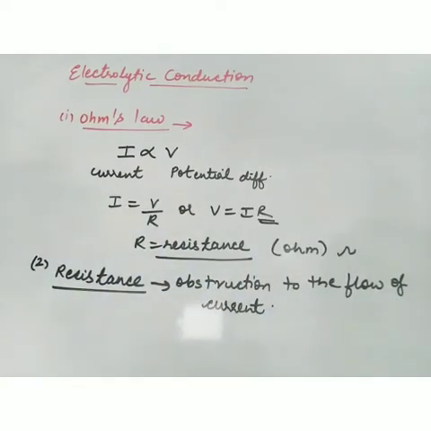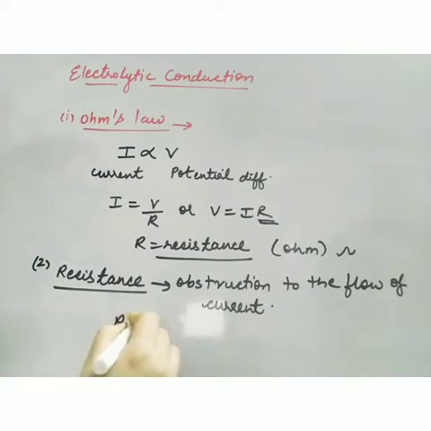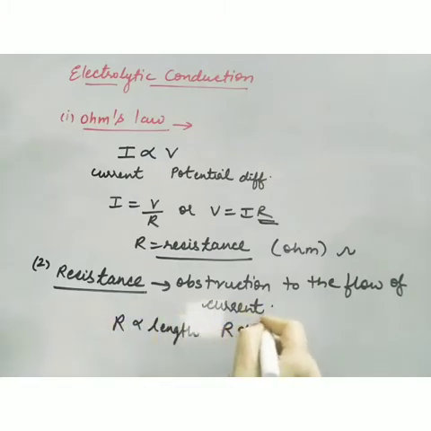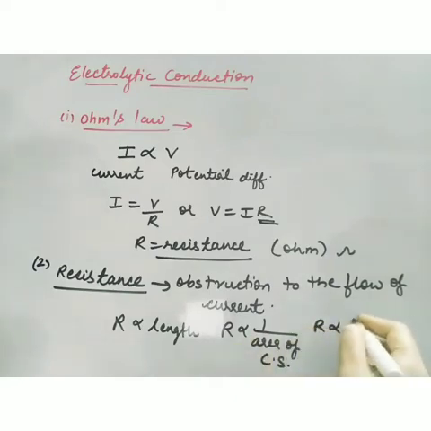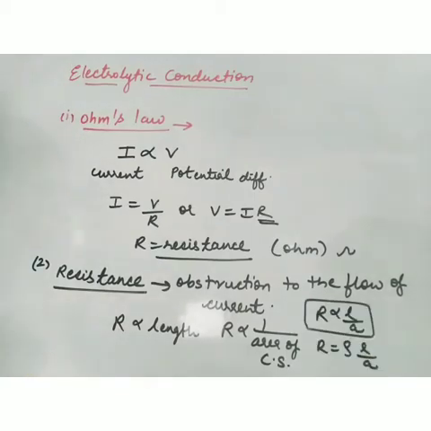Okay, this is the definition of resistance. Now we have learned that resistance is directly proportional to length of conductor and inversely proportional to area of cross section. So we can write R is proportional to L upon A, or R is equal to rho L by A. So a new proportionality constant is there, and that constant is rho.